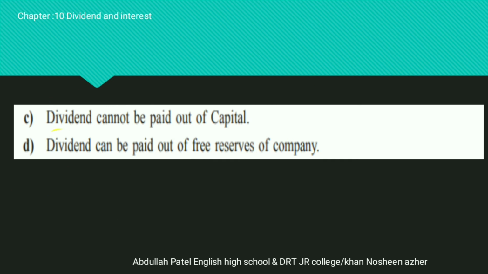C point, dividend cannot be paid out of the capital. That means the amount which has already been invested in the business cannot be used for the dividend purpose. D point, dividend can be paid out of the free reserve of the company. We already said that the company holds back some profit, never distributing all of it among the shareholders. A part of the amount is always kept aside as the free reserve. So the free reserve can be utilized for the payment of the dividend to the shareholders.